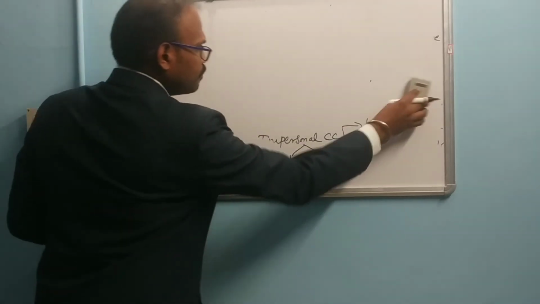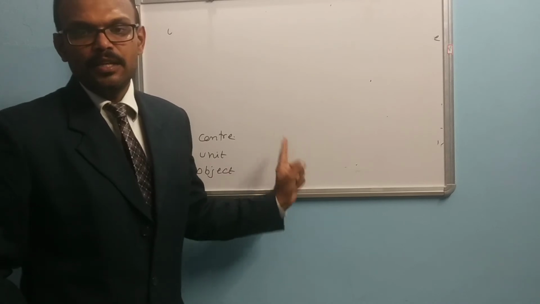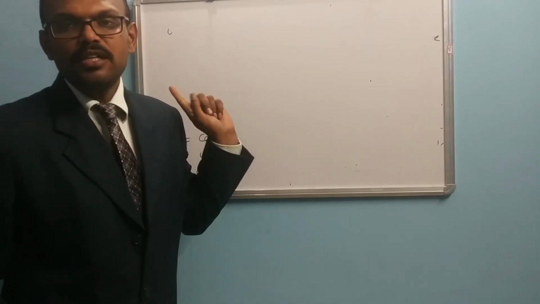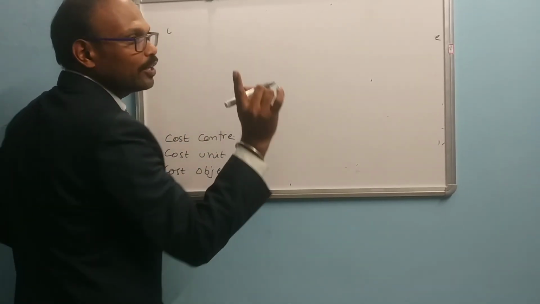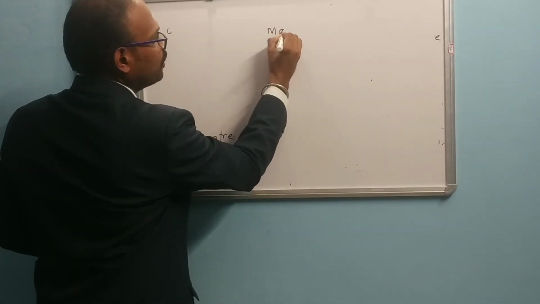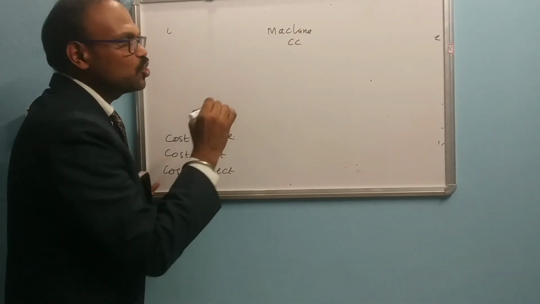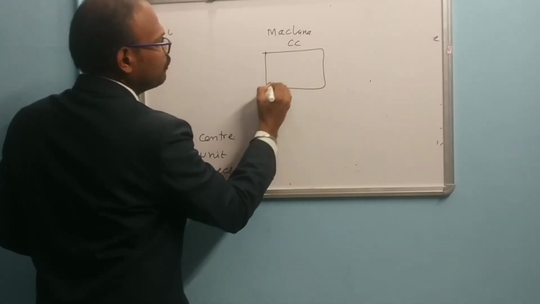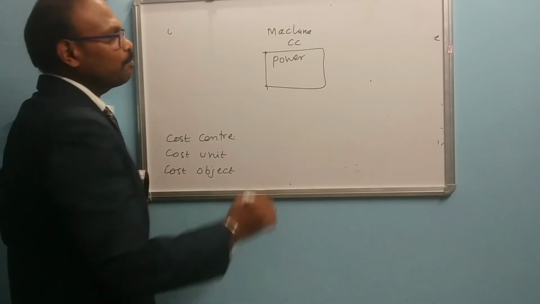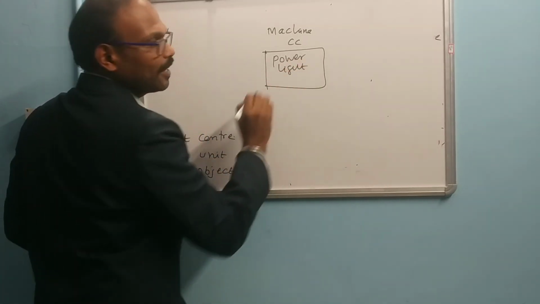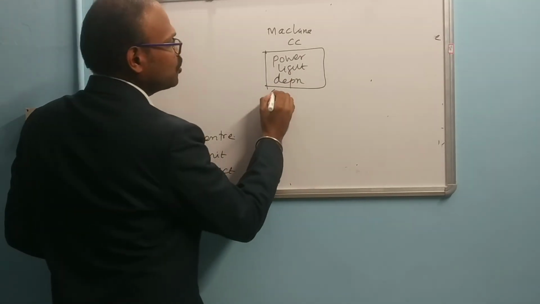So here we classify the cost center into personal cost center and impersonal cost center. For example, if you are using one machine as a cost center, then it will be charged with the power used to operate that machine, light, depreciation of that particular machine, and the share of rent.